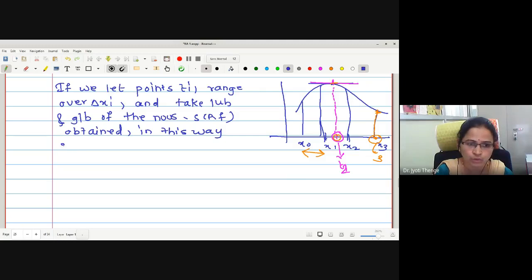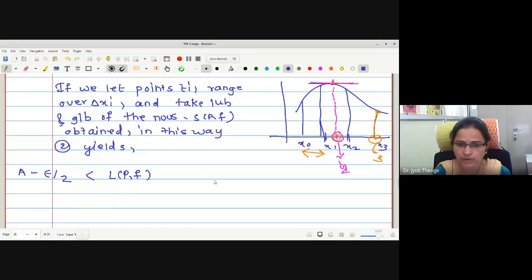Two yields. Therefore, again what this gives me, LPF lies between A minus epsilon by 2 and A plus epsilon by 2. Similarly, UPF lies between the same.